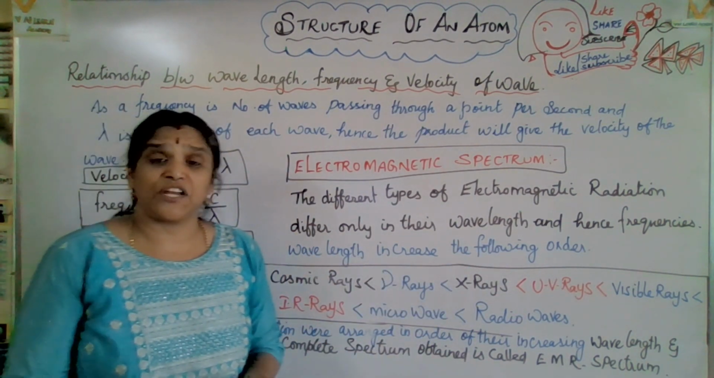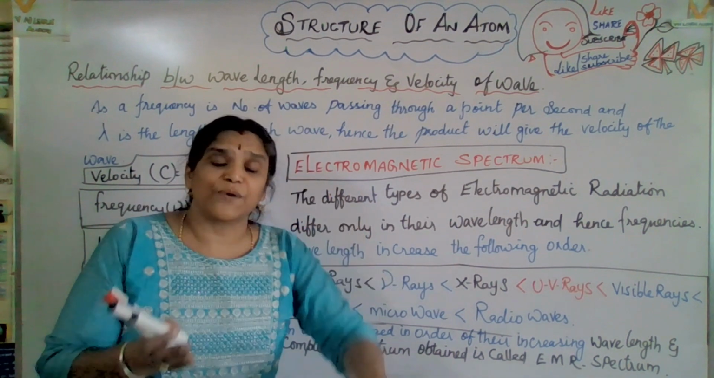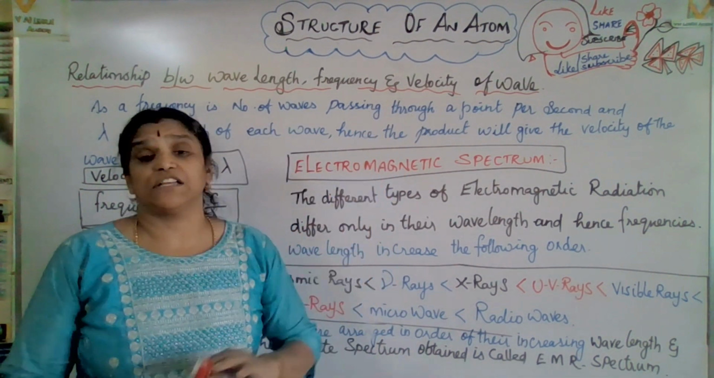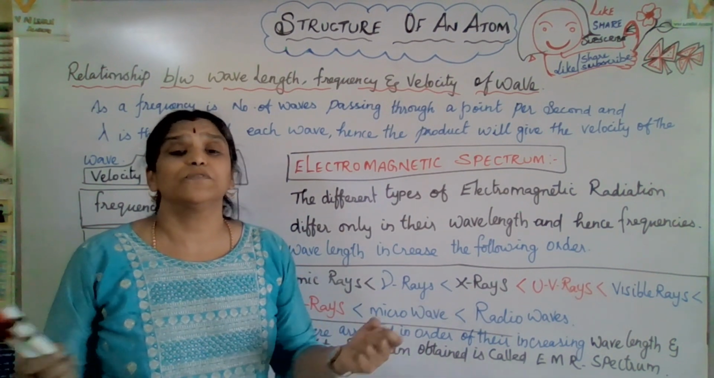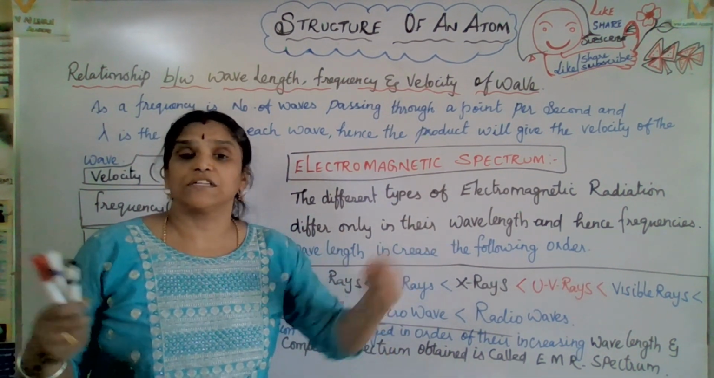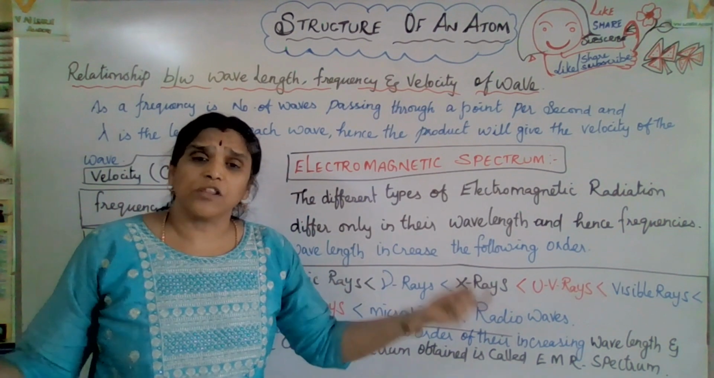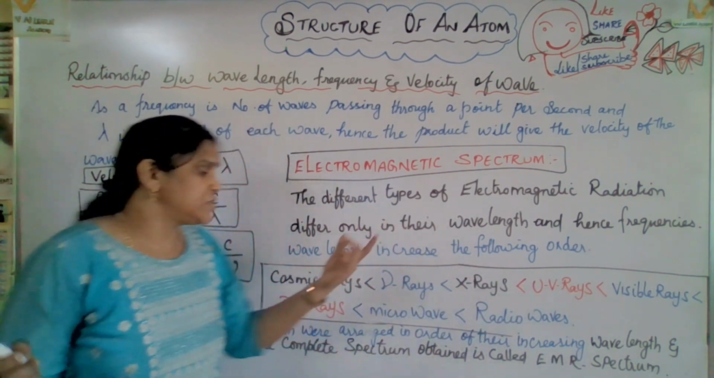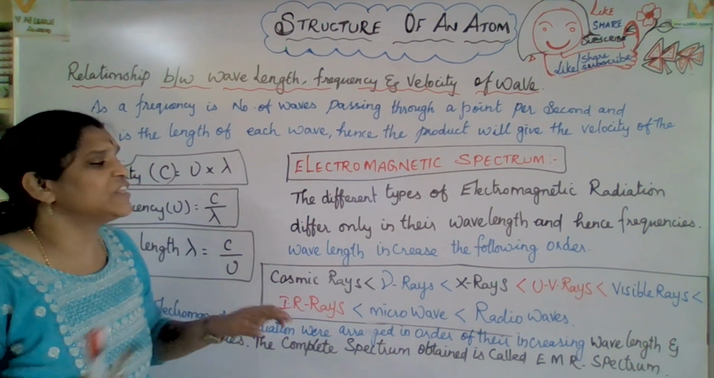See, as I mentioned, wavelength increases, frequency decreases, or frequency increases, wavelength decreases. In that way, both are opposite, like North Pole and South Pole. Okay, so both are different. One is increasing, the other one will be decreasing. So in that way, they have given the order.